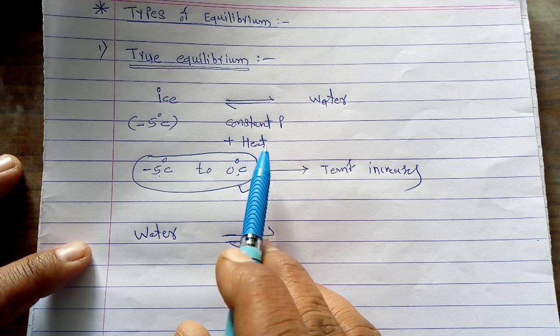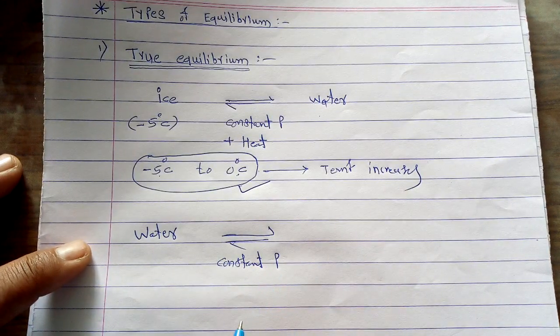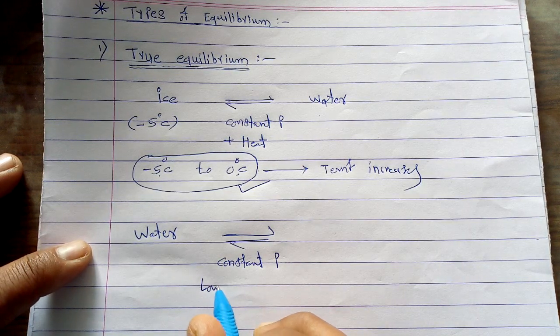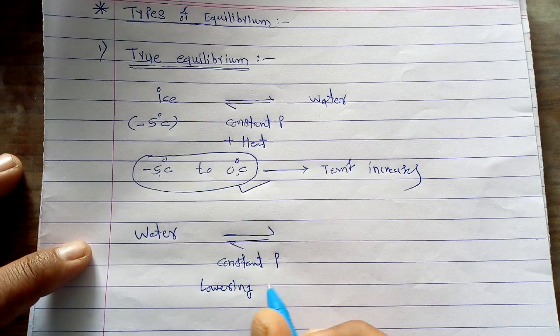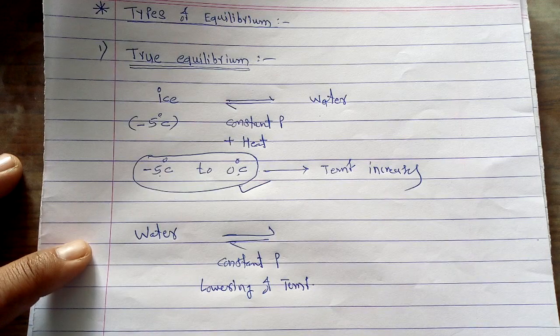Now in this case we have to lower the temperature. We have to decrease the temperature of the system.